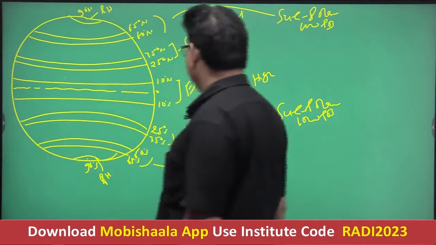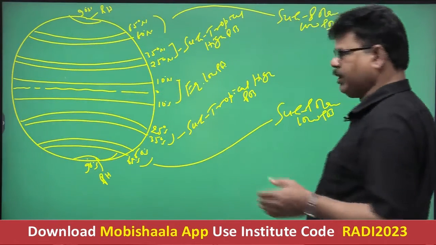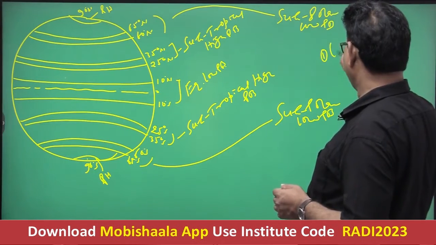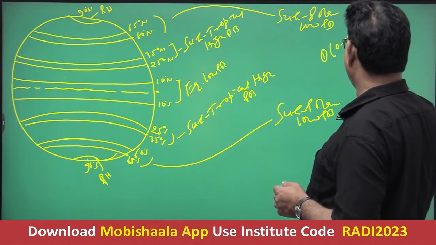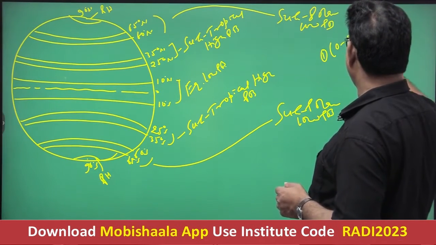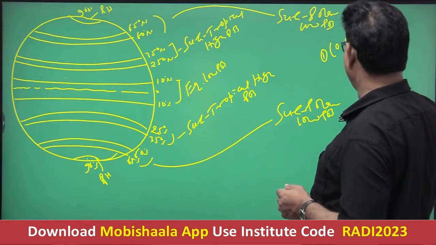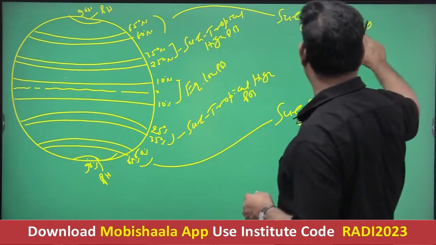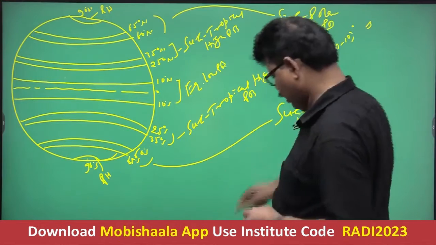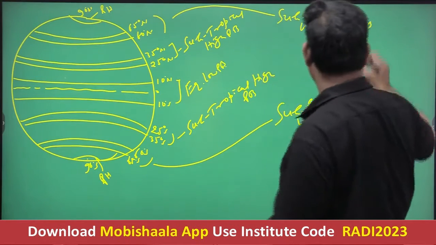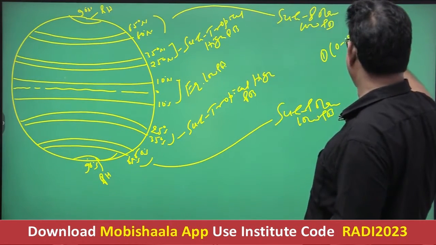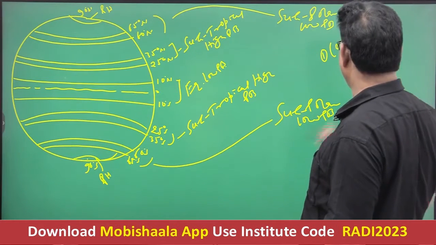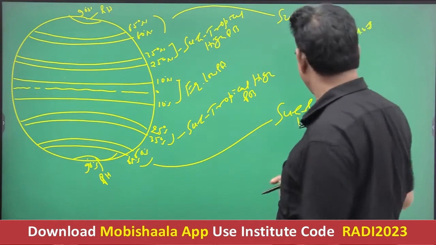So we have 7 pressure belts. First is between 0 to 10 degree north and south, and it is referred to as the equatorial low pressure belt.